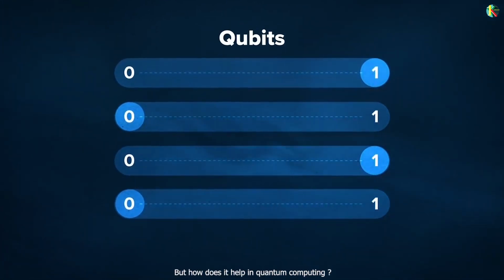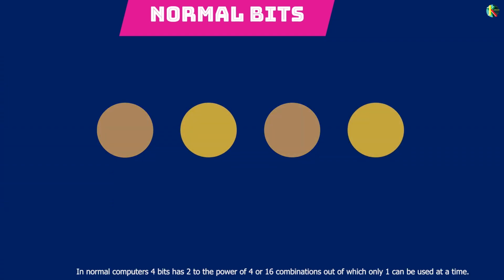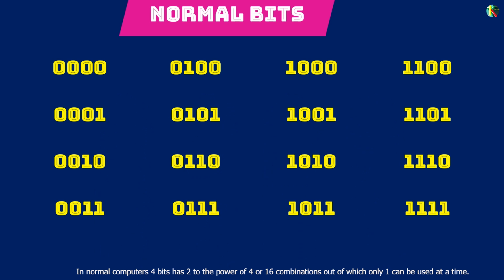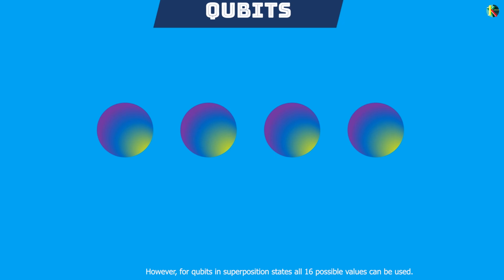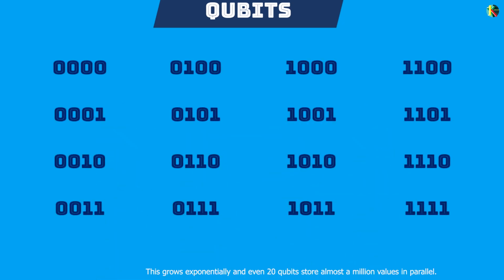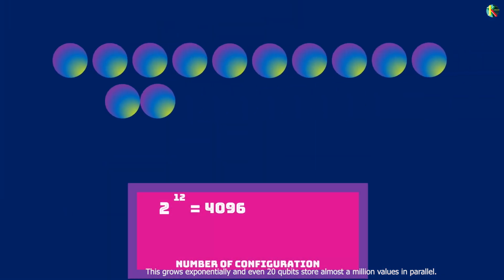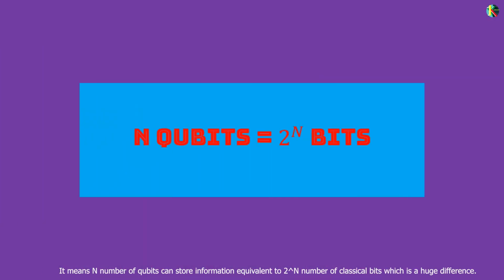But how does this help in quantum computing? Let us think of 4 classical bits. In normal computers, 4 bits have 2 to the power of 4, or 16 combinations, out of which only one can be used at a time. However, for qubits in superposition states, all 16 possible values can be used. This grows exponentially, and even 20 qubits store almost a million values in parallel. It means n qubits can store information equivalent to 2 to the power of n classical bits, which is a huge difference.